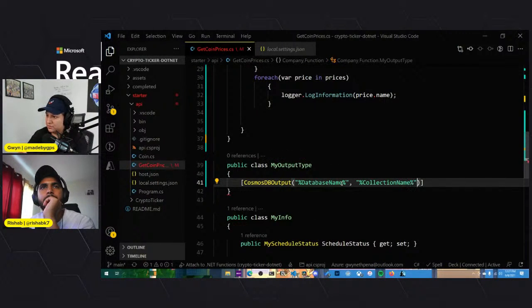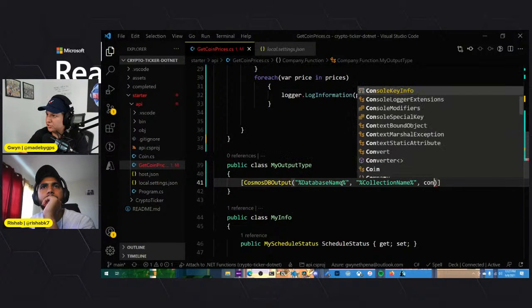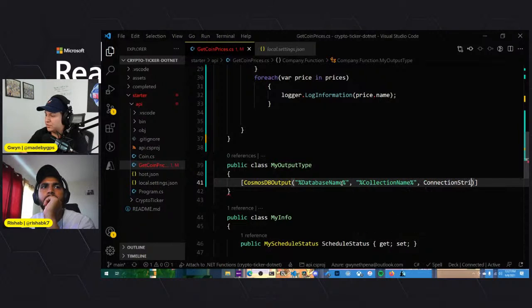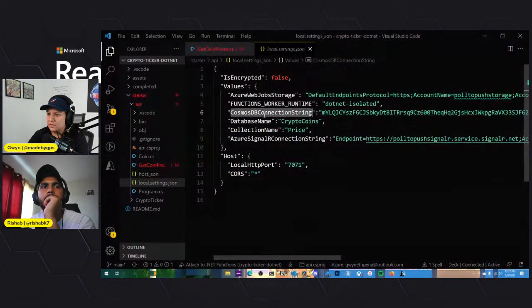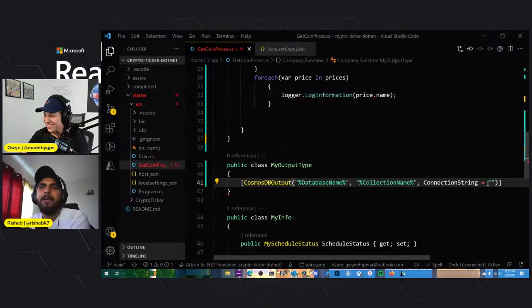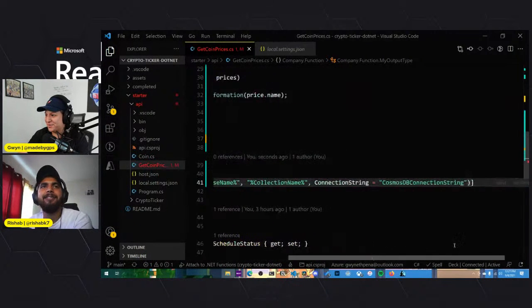And then we also need the connection string, which is going to equal, what did we call it here? CosmosDB. Yep. It's better to copy paste. Honestly, I should have done that with the other ones, but all right.